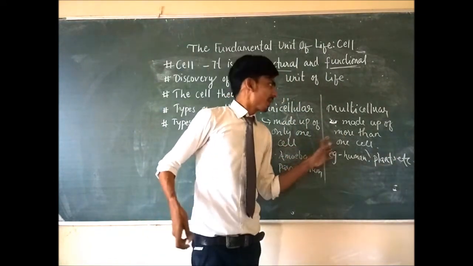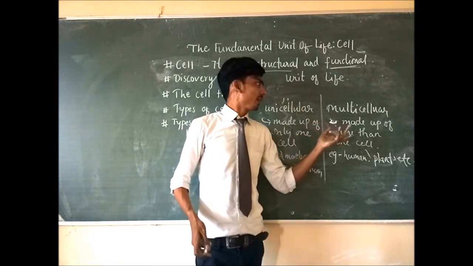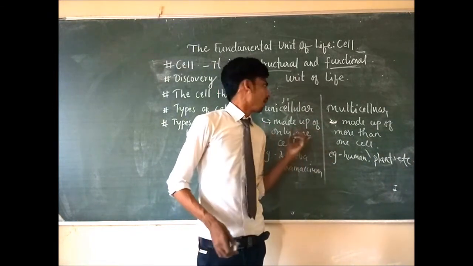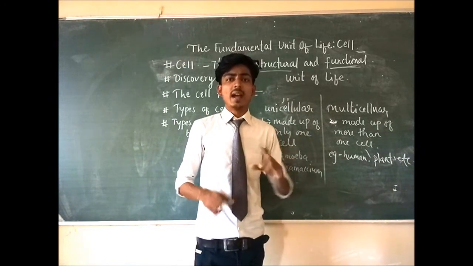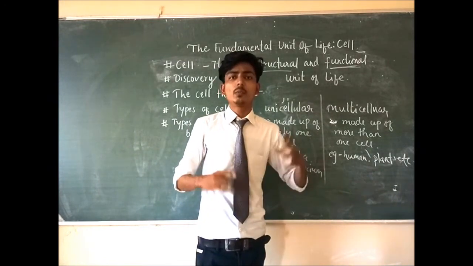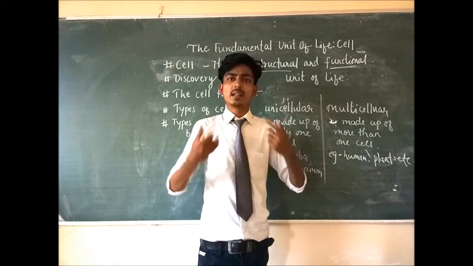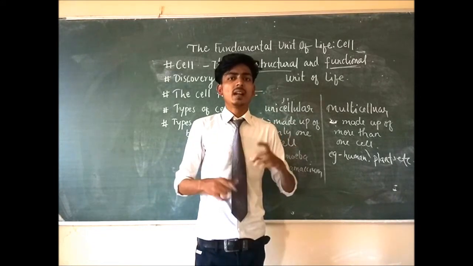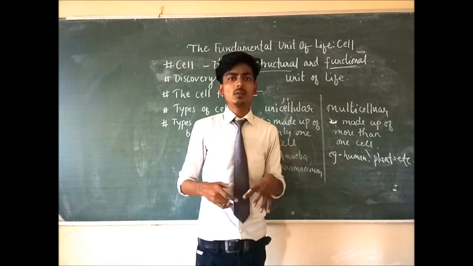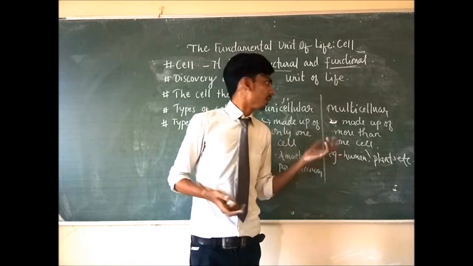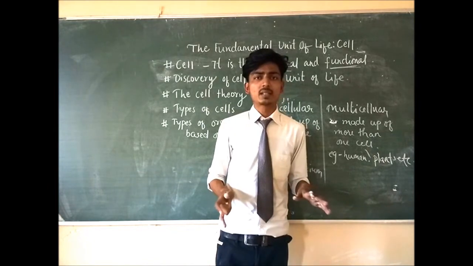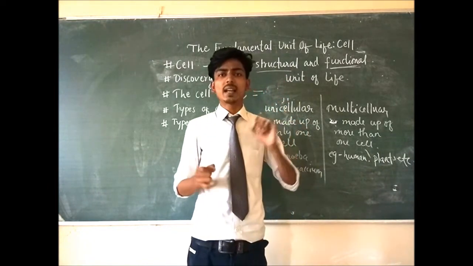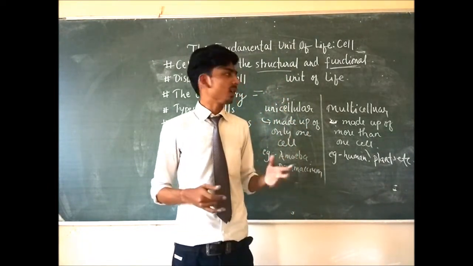So what is the basic difference between unicellular and multicellular? What happens in unicellular? They are made up of only one cell, and that one cell is capable of performing various functions. That particular one cell can digest, can breathe, can do reproduction. But our body is very complex, and a single cell cannot do all the functions.